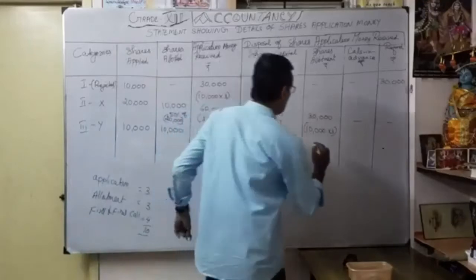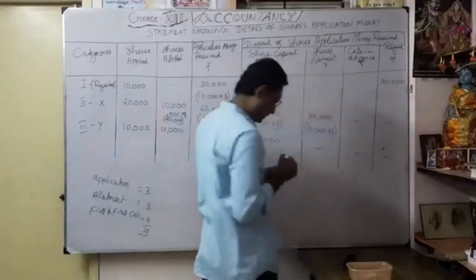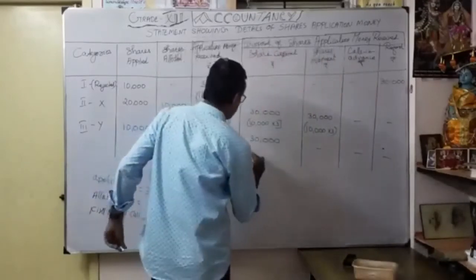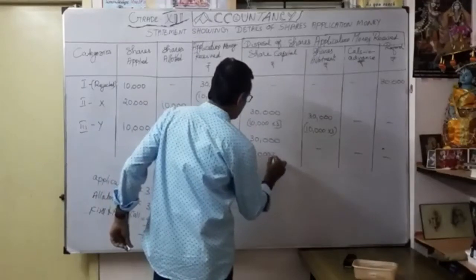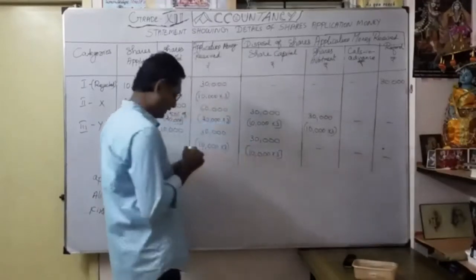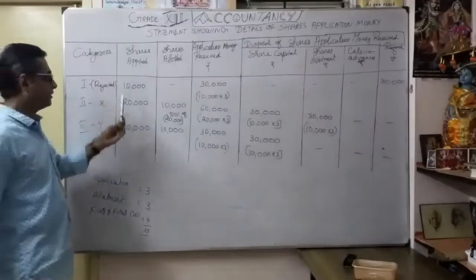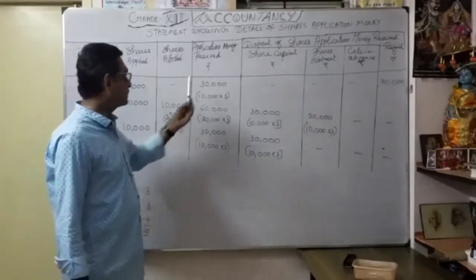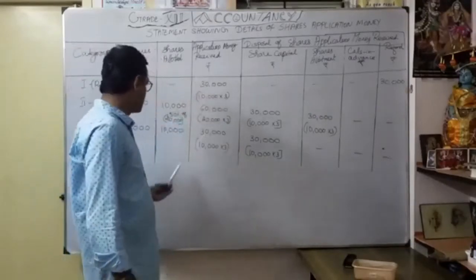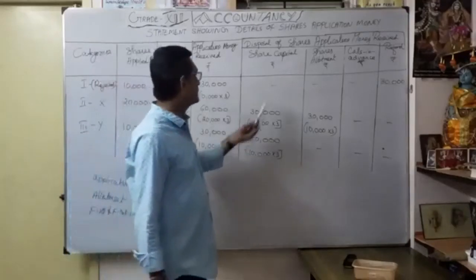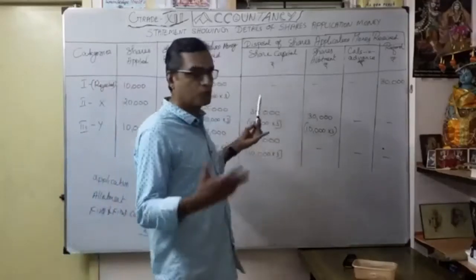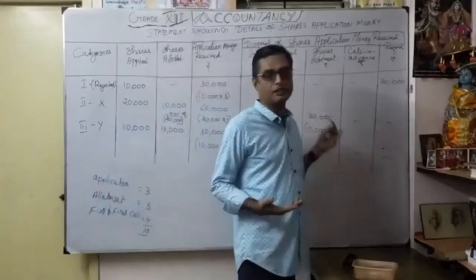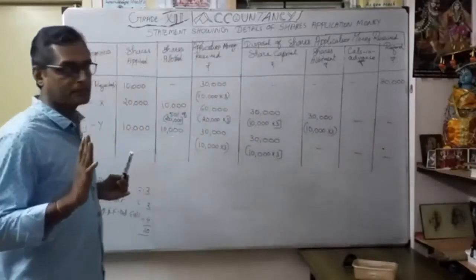So no question of share allotment because no excess share application money. So this 30,000 came the same, 10,000 into 3. Understand? In category 3, whatever shares applied, 10,000 shares, entirely allotted, 10,000. So what is the share application money received? 10,000 into 3, 30,000. So the entire 30,000 I transfer to share capital account. So no question of excess application money here. So I can't adjust here. That's why I put nil. That was our category number 3.